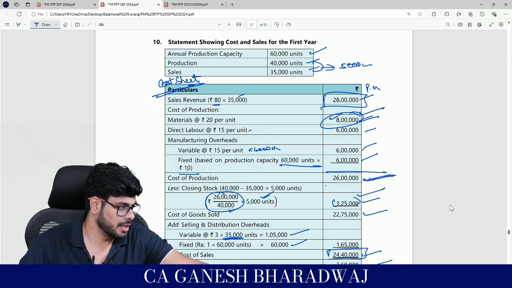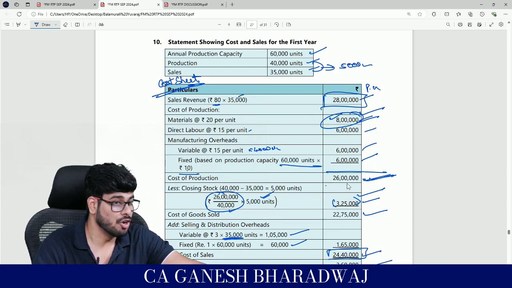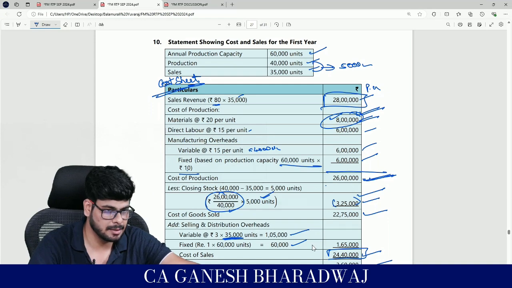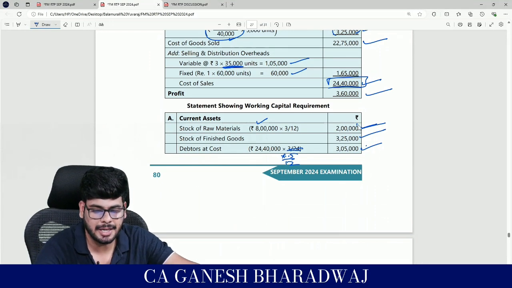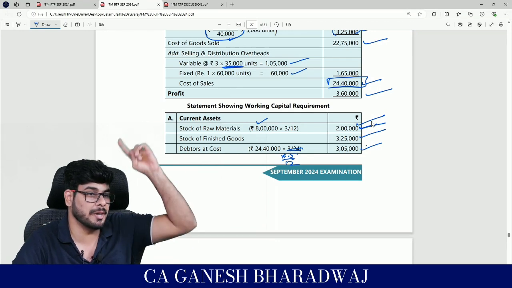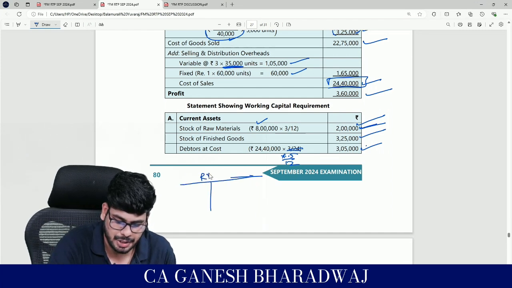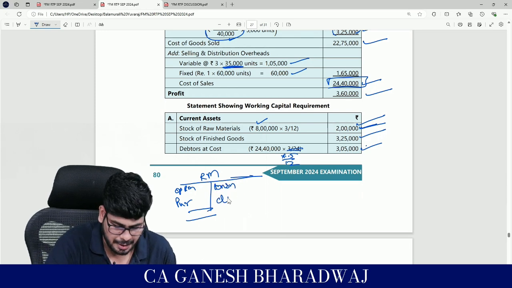See, for a year anyways, I need to produce whatever they have said, 40,000 units, correct? For the production, I am consuming 8 lakh rupees, correct? Now, apart from that, they are also saying you need to maintain a raw material stock of 2 lakh rupees. So when I purchase in a year, I will be purchasing for both my consumption as well as for my stocking. Guys, correct? If I were to prepare a raw material ledger, opening stock of raw material plus purchases is the total raw material available. Out of this, partly you will consume and partly will be my closing stock of raw material.